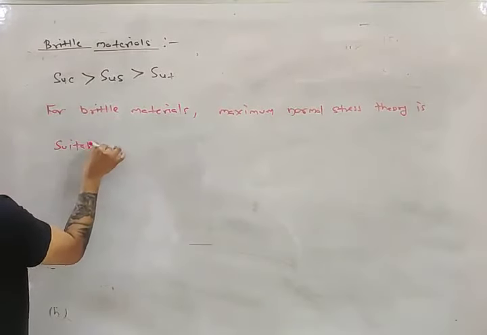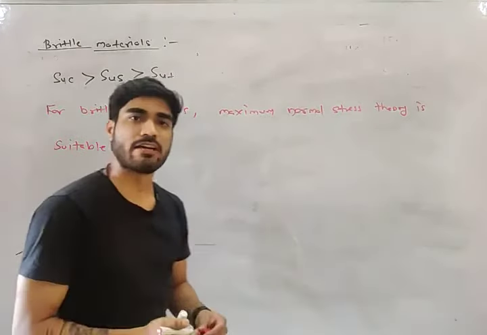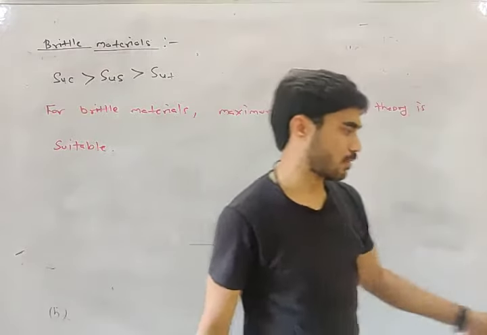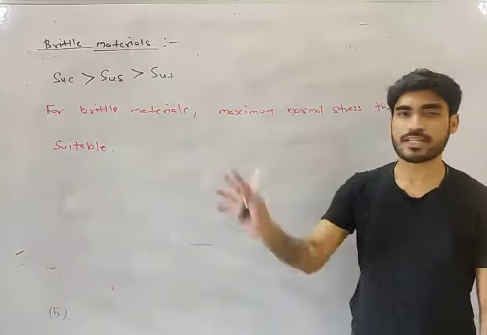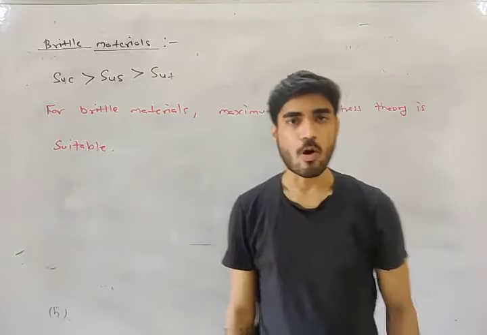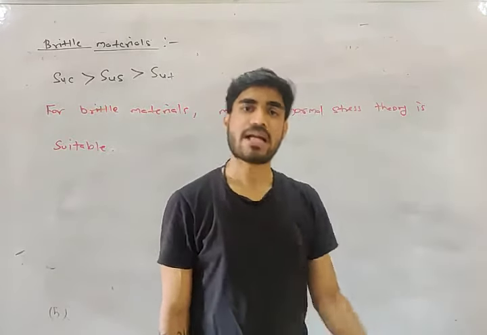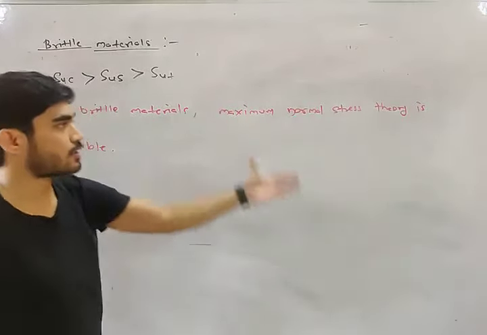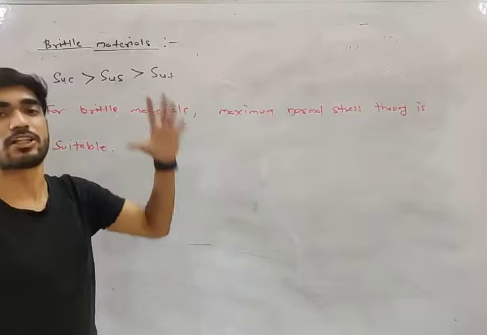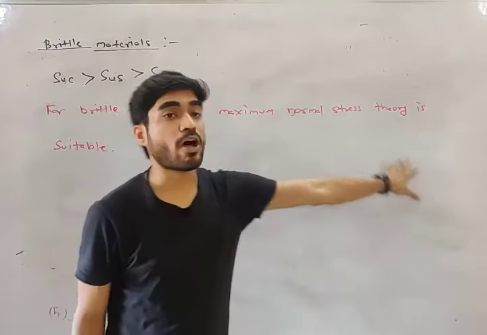It will give you the most accurate result. You will not get a 100% accurate result because none of these theories is 100% true. All these are assumptions, but in case of brittle material, the most suitable theory will be maximum normal stress theory.